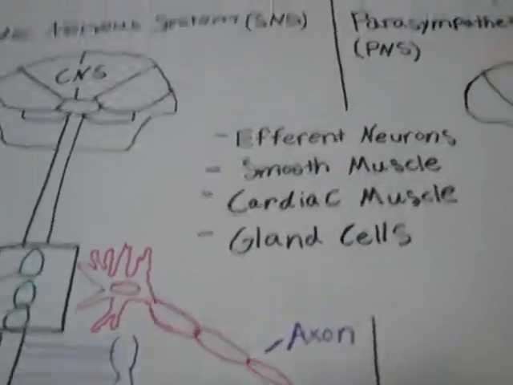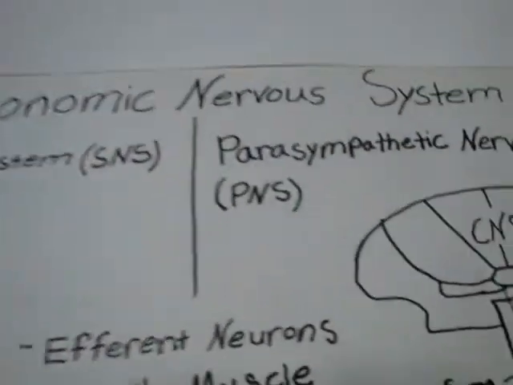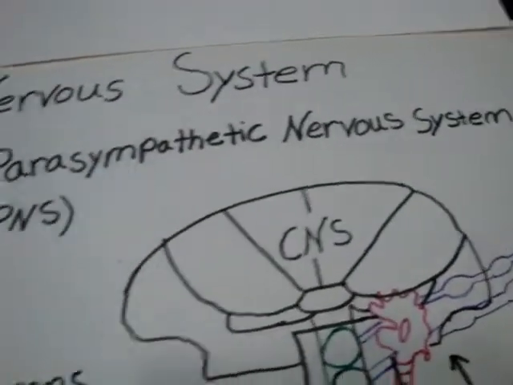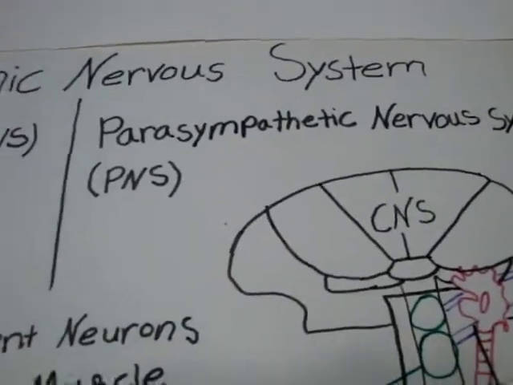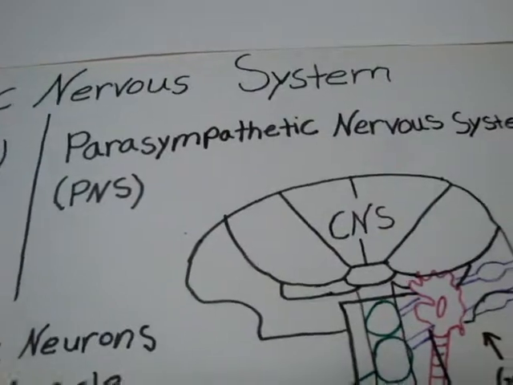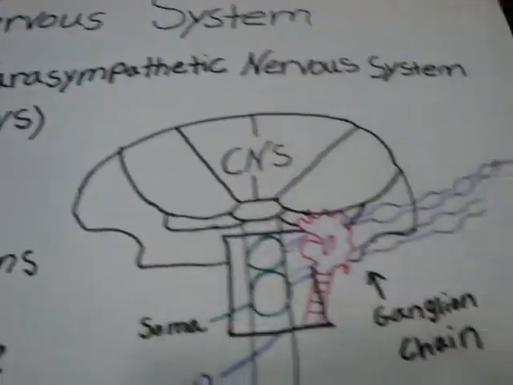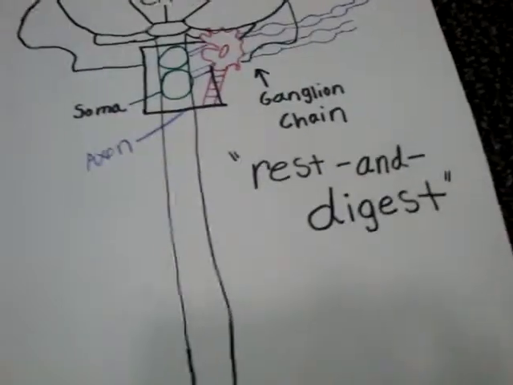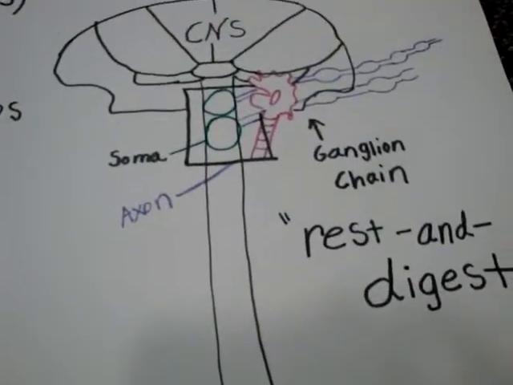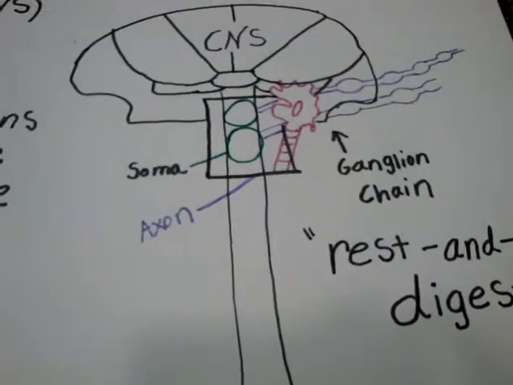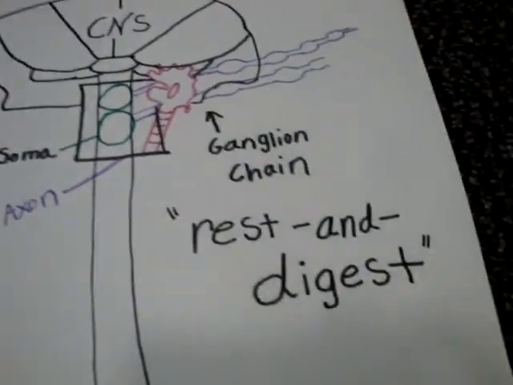The second part of the autonomic nervous system is the parasympathetic nervous system, or PNS. This also takes place in the central nervous system. It is responsible for stimulus of the rest and digest, occurring when the body is at rest, including sexual arousal or after eating or digestion.